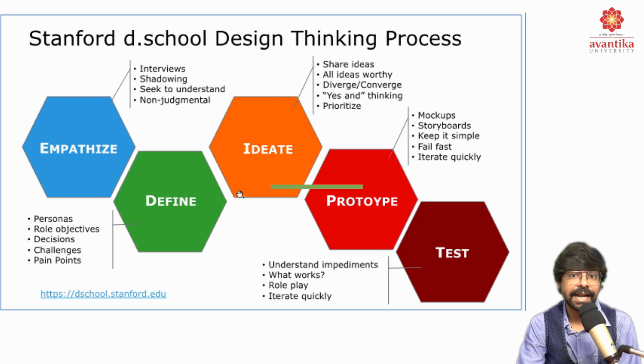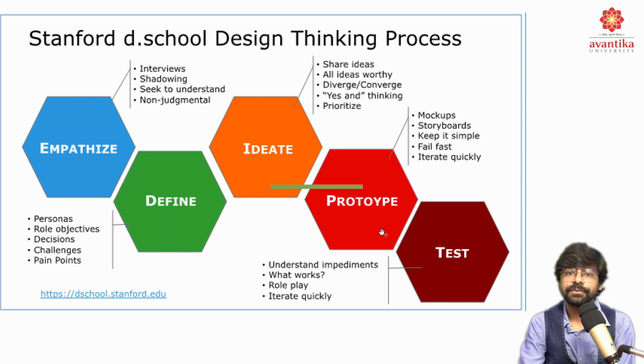Fourth is yes-and thinking. Sometimes we have to go for yes, sometimes we have to go for no. So what are the do's, what are the pros of a particular design? We are going to challenge that and take that forward. Last is prioritize. So we are going to prioritize our design problems, and prioritize what design thinking we are going to forward.